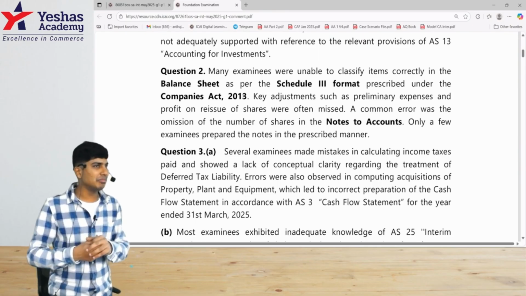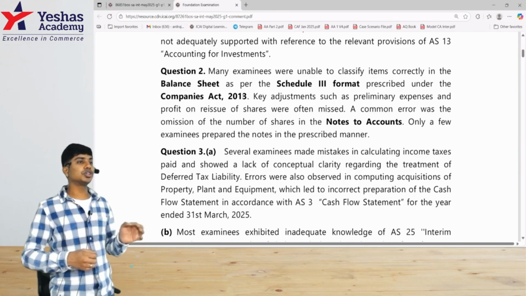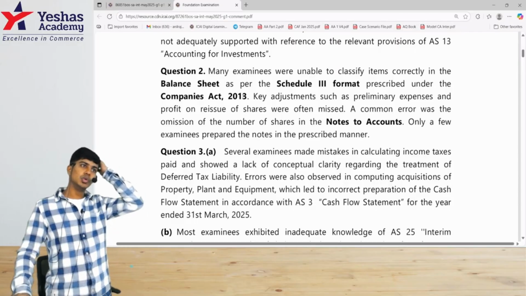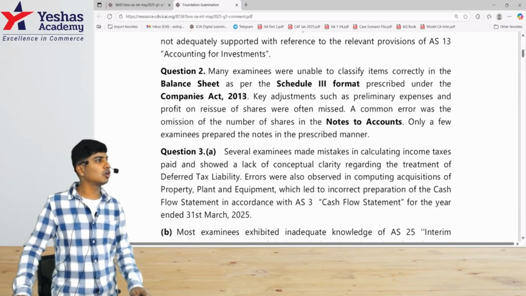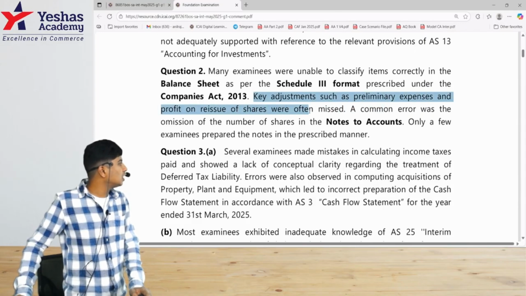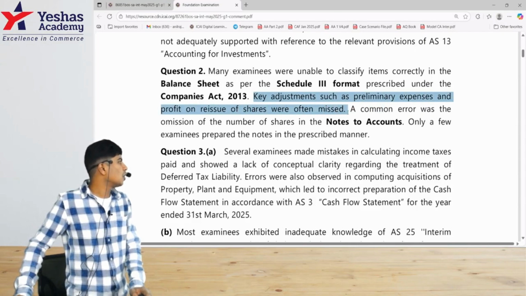When you write an item under the incorrect heading for a question on financial statements based on Schedule 3, don't expect full marks. You will lose marks for wrong placement of items in Schedule 3. Key adjustments such as preliminary expenses and profit on reissue of shares were often missed.